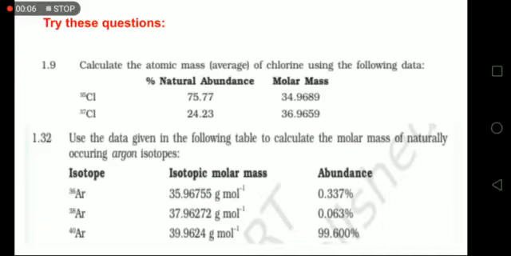And here are two questions from the exercise of the chapter in your NCERT. In question number 1.9, the natural abundance of chlorine isotopes is given. So simply multiply the 75.77 value by molar mass 34.9689 and multiply 24.23 by 36.9659, add them and divide by 100. Your answer will be around 35.5. Similarly, in 1.32, 3 isotopes of argon have been given. Follow the same procedure as we have done for carbon and you will be able to get your answer.